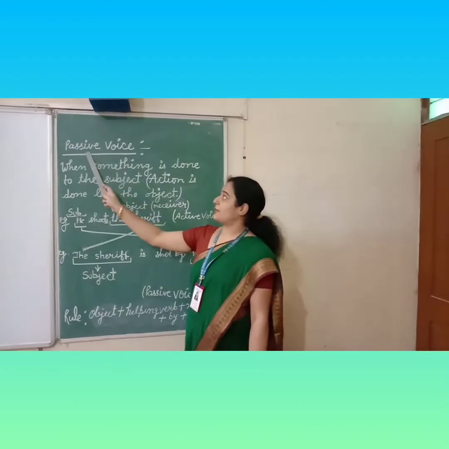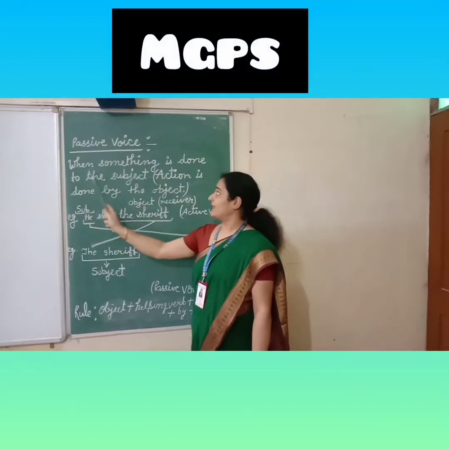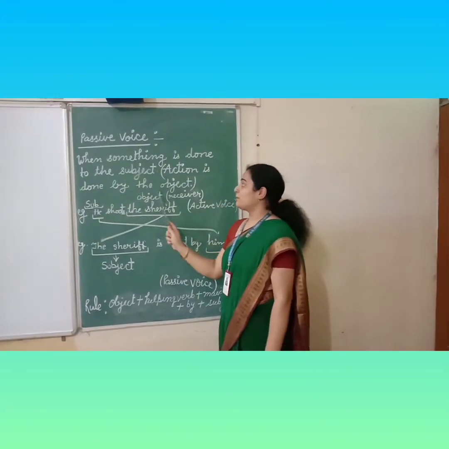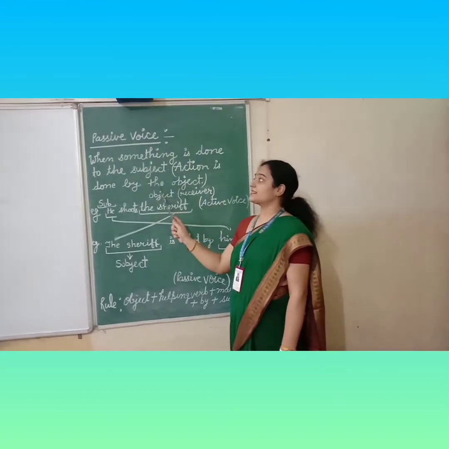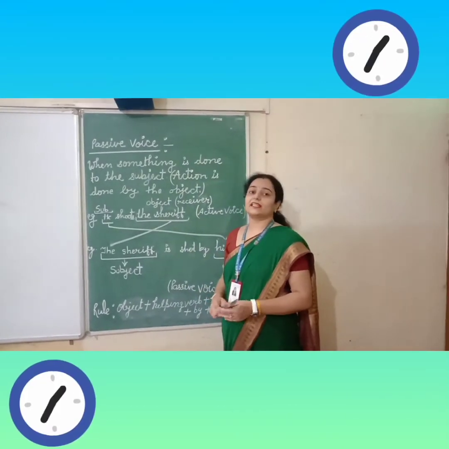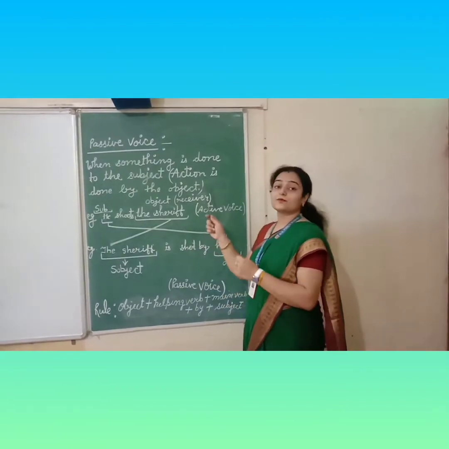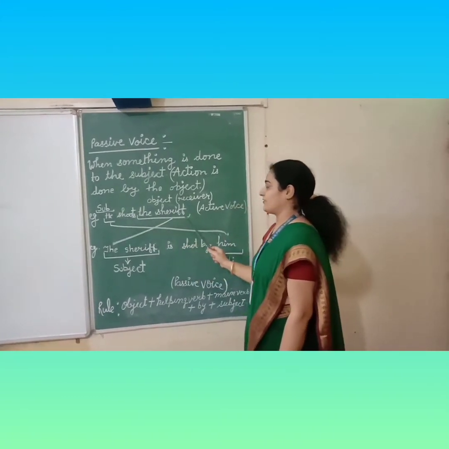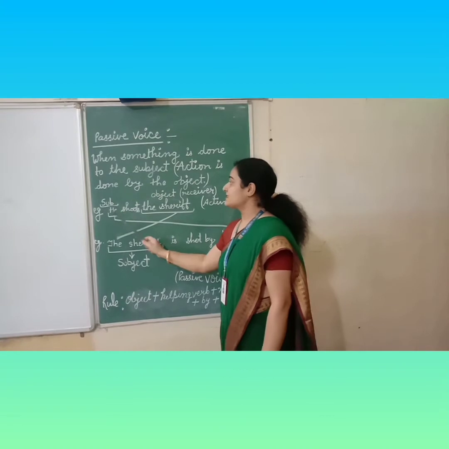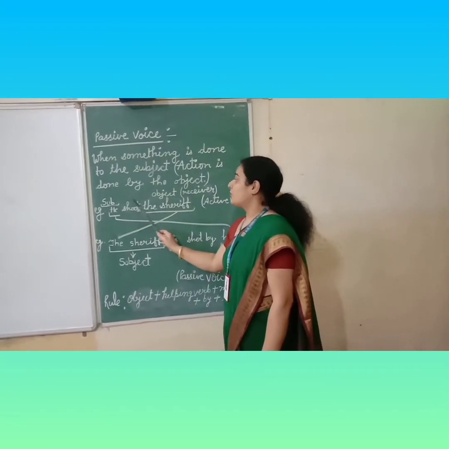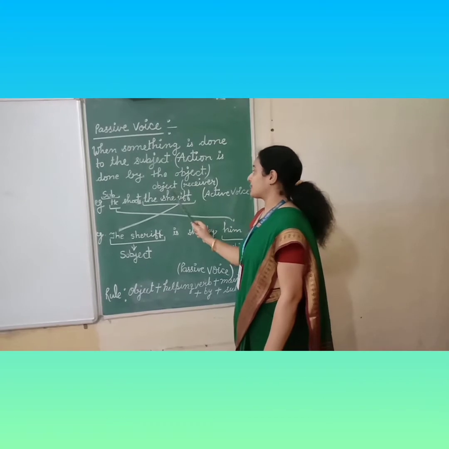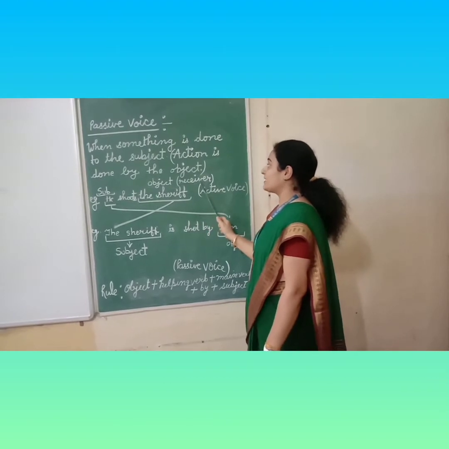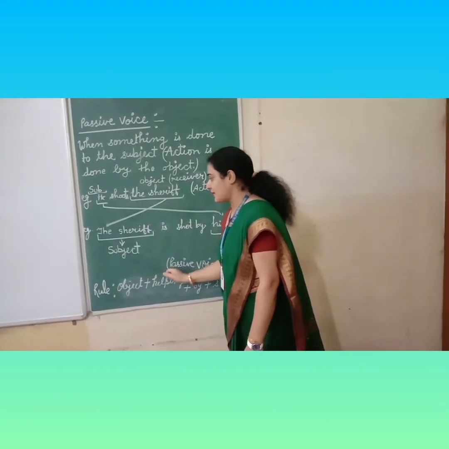Our next voice is passive voice. In this voice, when something is done to the subject, it means action is done by the object. In the passive voice, action is received by the subject and the object becomes the subject. Let's see the example. He shoots the sheriff. In this sentence, he is subject, shoots is verb, the sheriff is object. When we change active voice into passive voice, the object, it means receiver, becomes the subject.